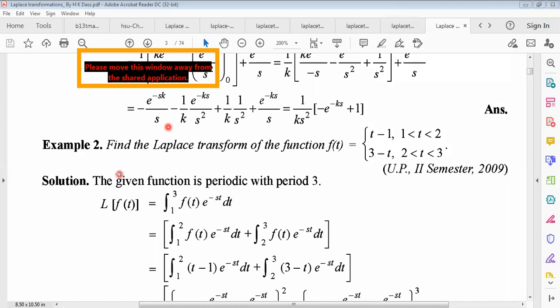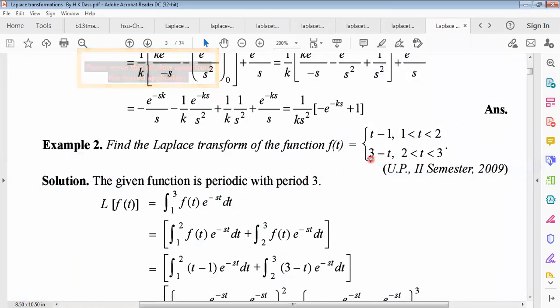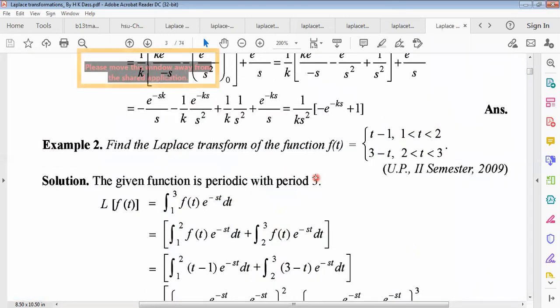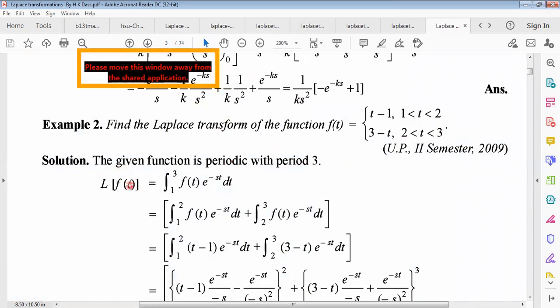Okay, now another example. To find the Laplace transform of the function f of t equals t minus 1 when t lies between 1 and 2, and f of t equals 3 minus t when t lies between 2 and 3. The given function is a periodic function with period actually what? 3.